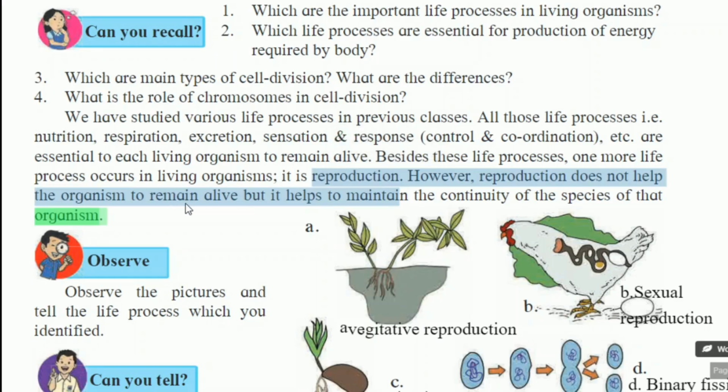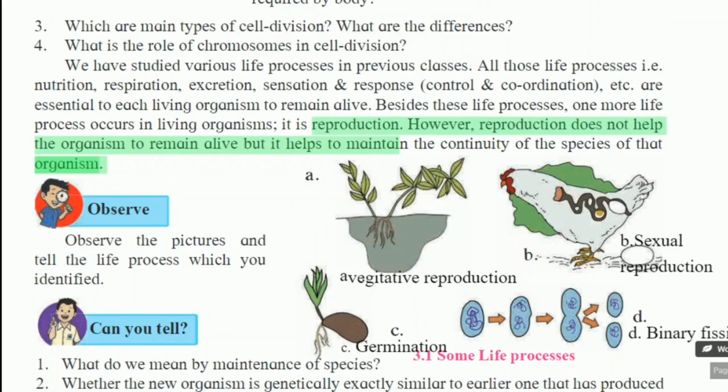Reproduction does not help the organism to remain alive, but it helps to maintain the continuity of the species of that organism. Generation to generation, there is a continuation of that species. It is only due to the reproduction process. Therefore, it is one of the very important life processes.